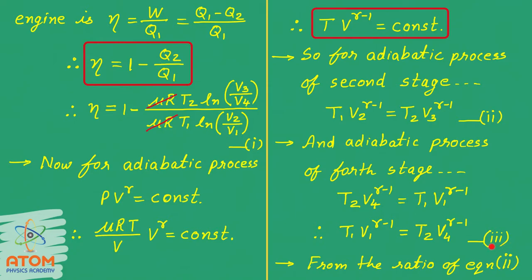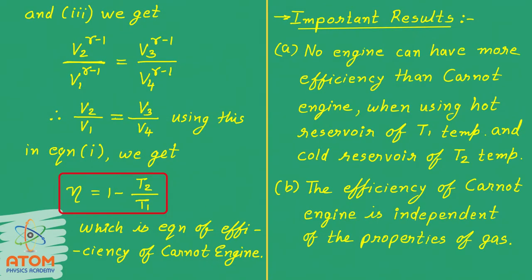Let us name this equation as equation 3. Now we can take the ratio of equation 2 and equation 3. So obviously T1 will be cancelled out and T2 will be cancelled out. The remaining term will be V2 raised to gamma minus 1 upon V1 raised to gamma minus 1 is equal to V3 raised to gamma minus 1 upon V4 raised to gamma minus 1. Now because all the terms have the same power gamma minus 1, we can write V2 upon V1 is equal to V3 upon V4.